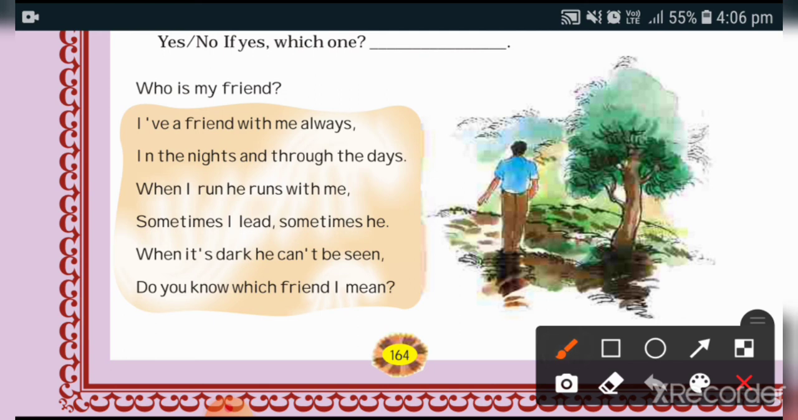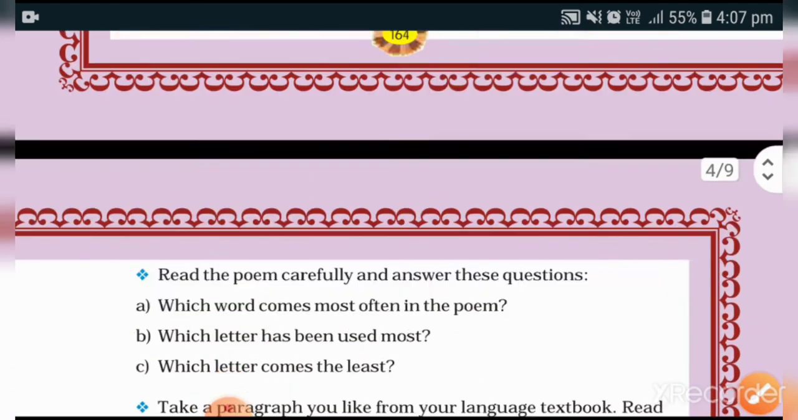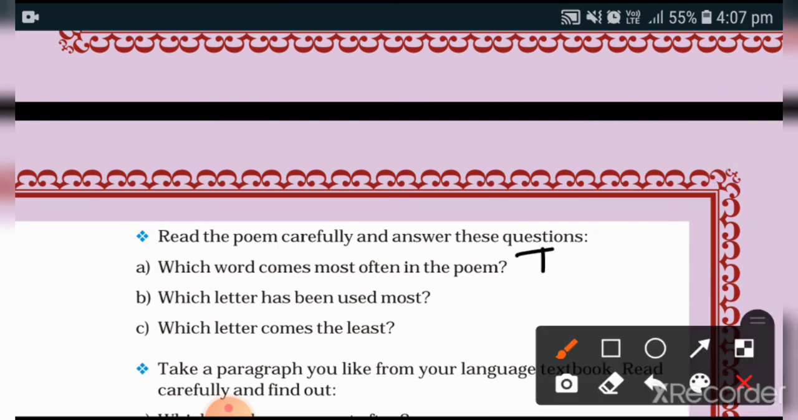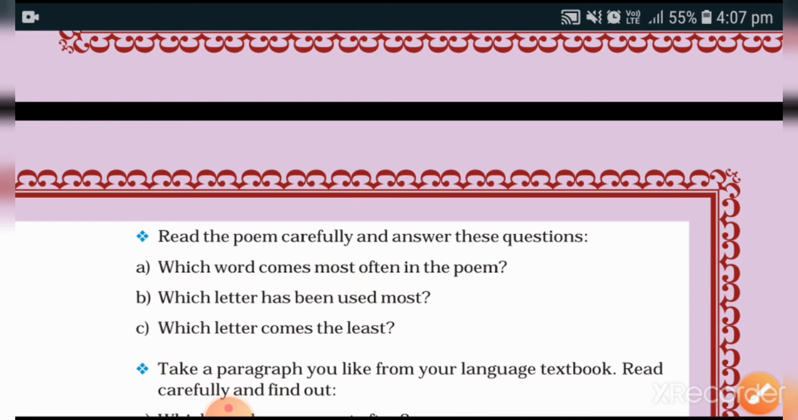So you have to find out the words I. For how many times? 4 times. So your answer will be I heard. Then you have to find out the letters.